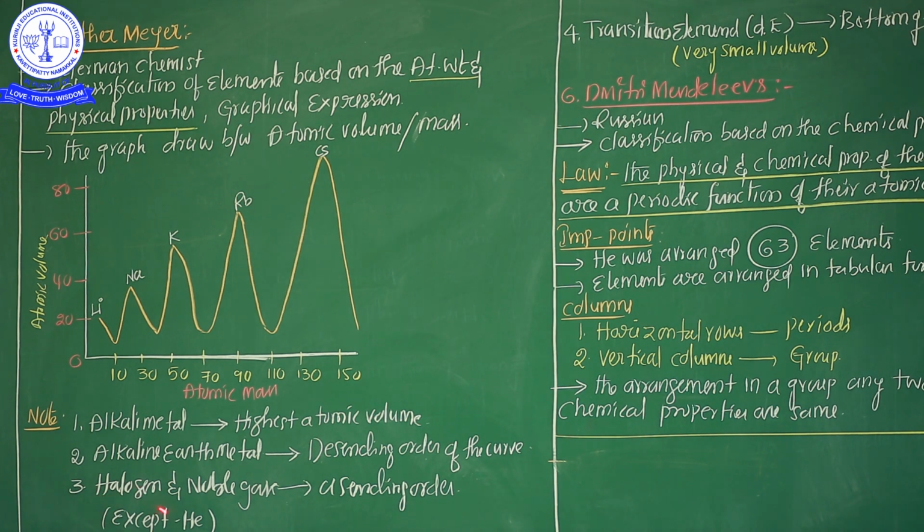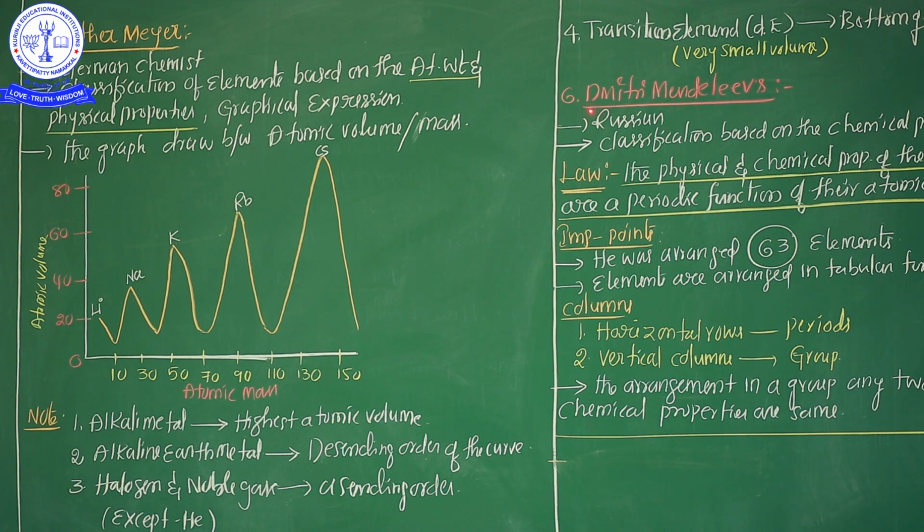So halogens means group 17, highly electronegative elements. Noble gases means gaseous group 18 elements. The position of halogens and noble gases in the Lothar Meyer graph is in ascending order, except helium. Except helium, the remaining elements are arranged in ascending order. So these three points are very important: alkali metals at the peak position, highest atomic volume; alkaline earth metals on the descending part of the curve; and halogens and noble gases on the ascending part of the curve, except helium. This is the Lothar Meyer concept.